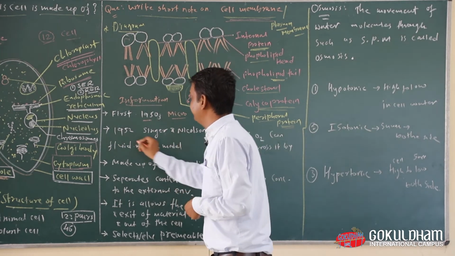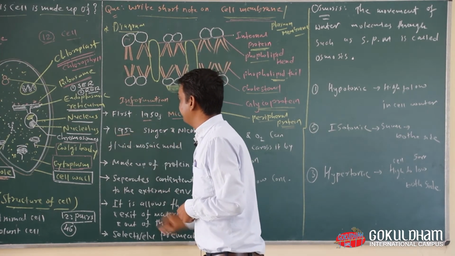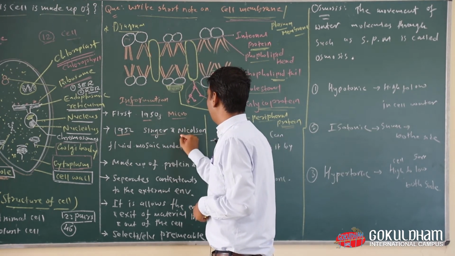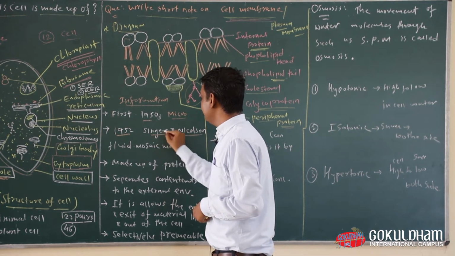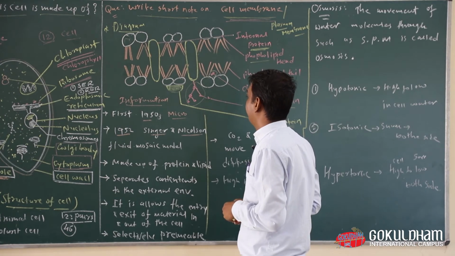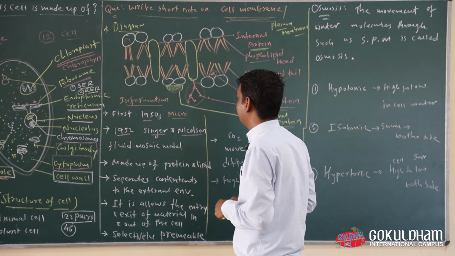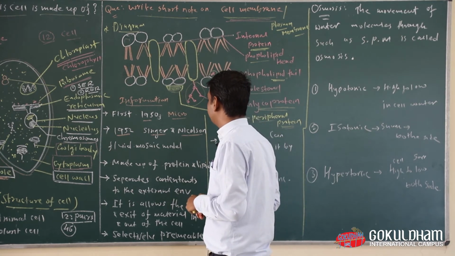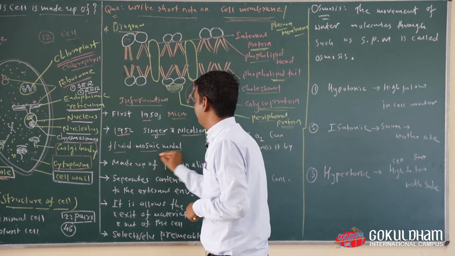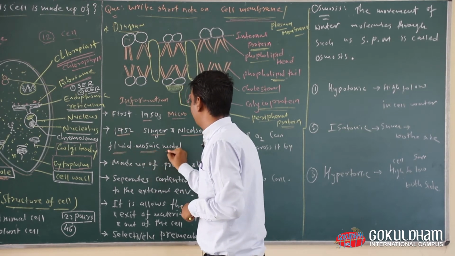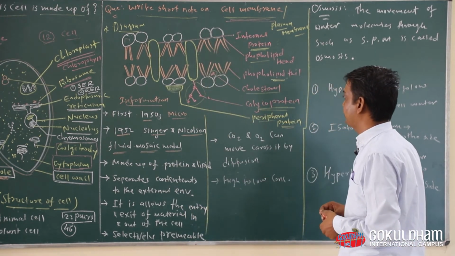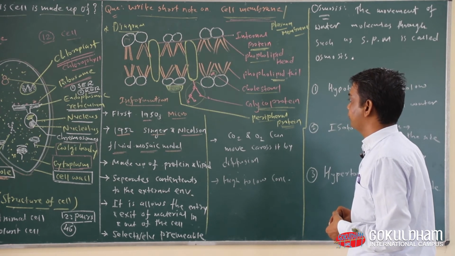Then after that, in 1952, there were two scientists, Singer and Nicolson, who also decided on a design of the cell membrane. Now the model or design of Singer and Nicolson is known as the fluid mosaic model. Okay, so the model of Singer and Nicolson is known as the fluid mosaic model.